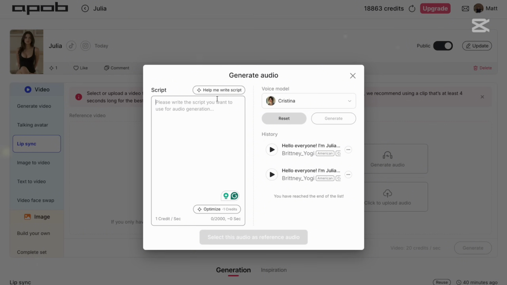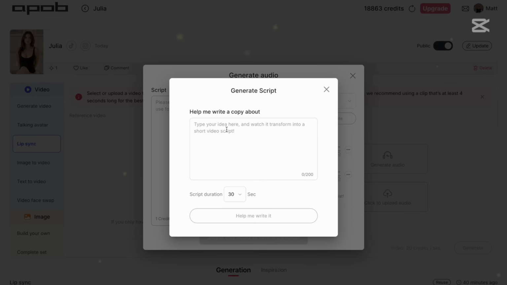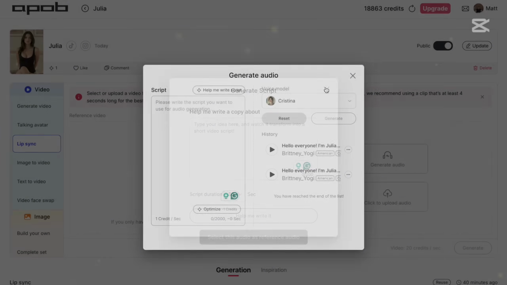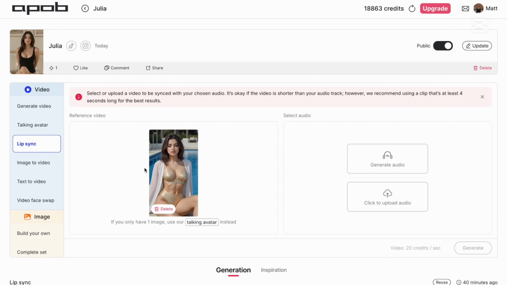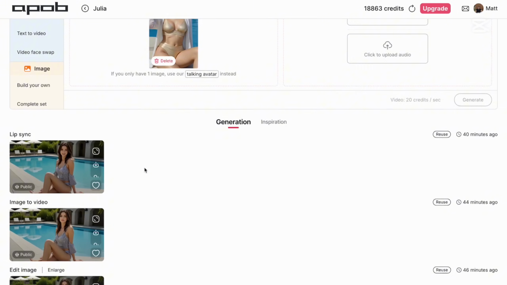You can add your script here, or APOP can help you with generating your own script. So you just write your idea, script duration might be, for example, 60 seconds, and then it will write your script for you. And then you just click generate and then use it as a reference audio. And then you'll be able to see your past projects here as I'm able to see them here right now. So this is how you can generate a voiceover, or basically how to generate lip sync.